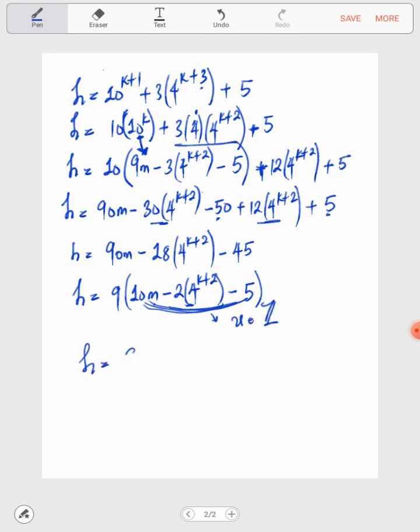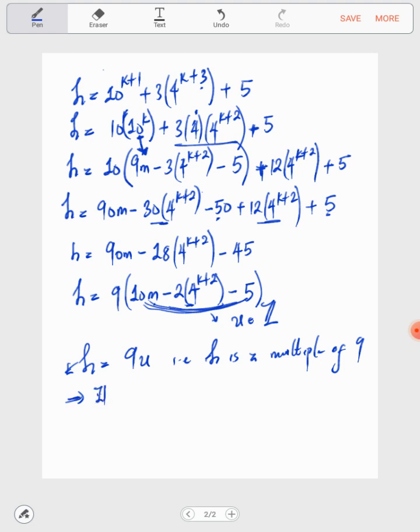This means that h is equal to 9u. That is, h is a multiple of 9.